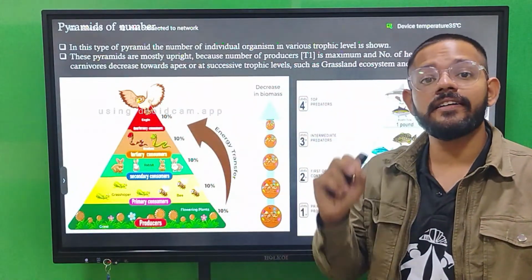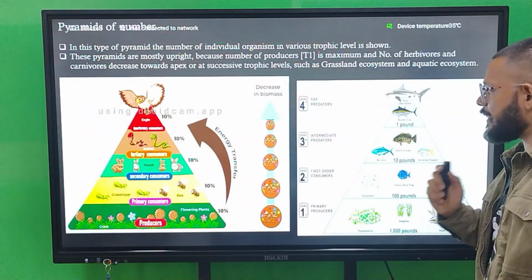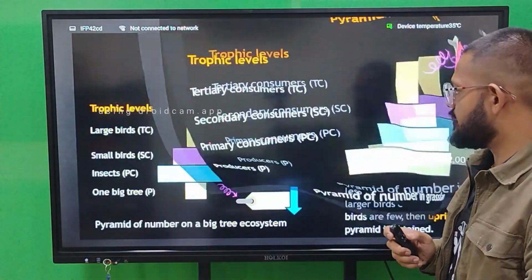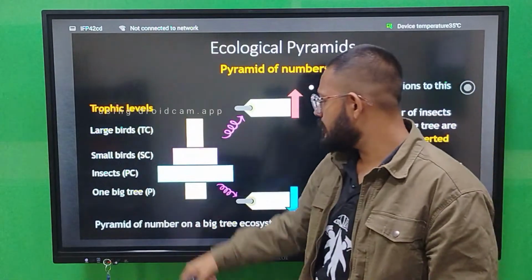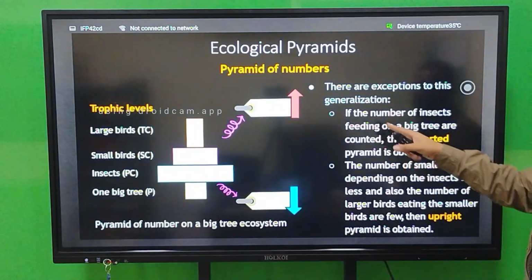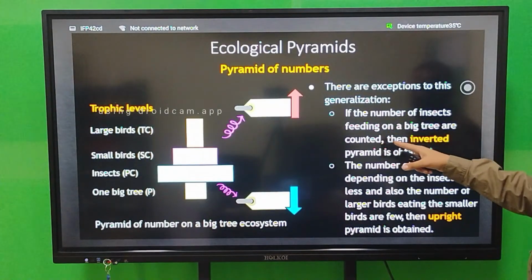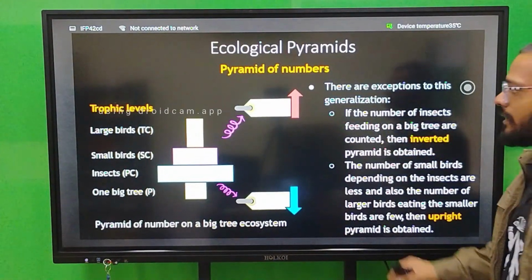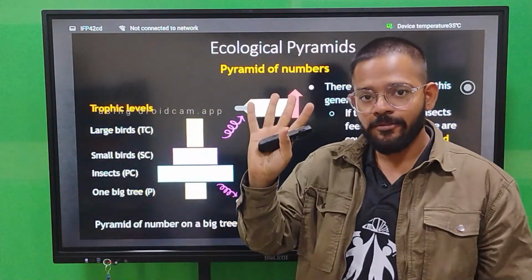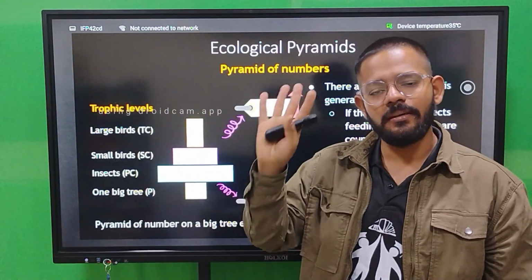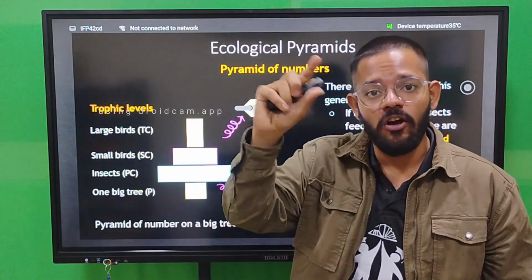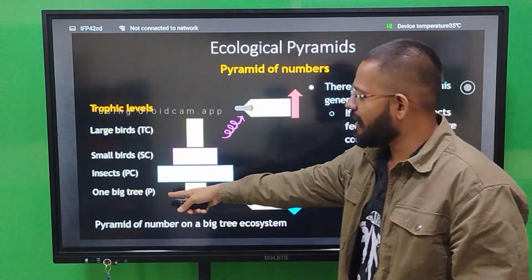When you are reading the number, there is one pyramid in which this pyramid gets inverted. Now you will see this: pyramid of number in tree ecosystem. The exception to this generalization is, if the number of insects feeding on a big tree are counted, then an inverted pyramid is obtained. It means the tree ecosystem is inverted. Again I am saying, aquatic, terrestrial, land ecosystems are all upright, but the pyramid of number for the tree ecosystem is always inverted.